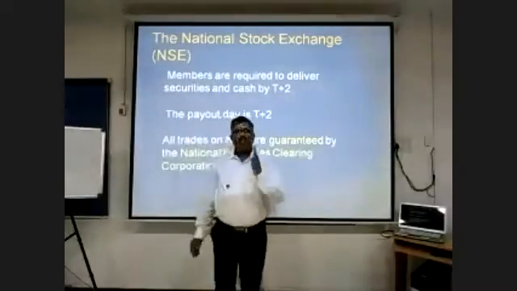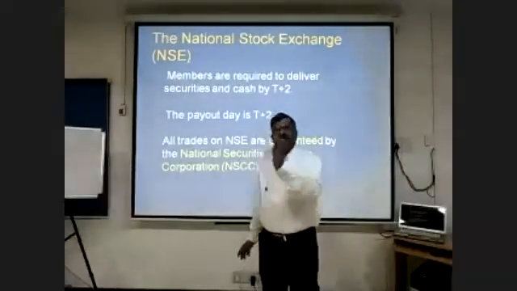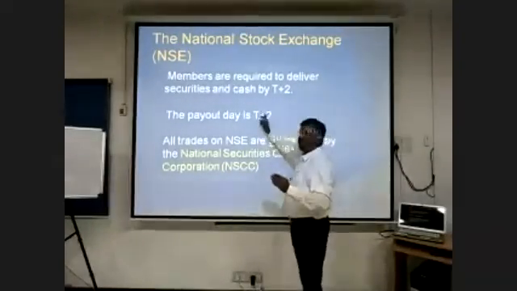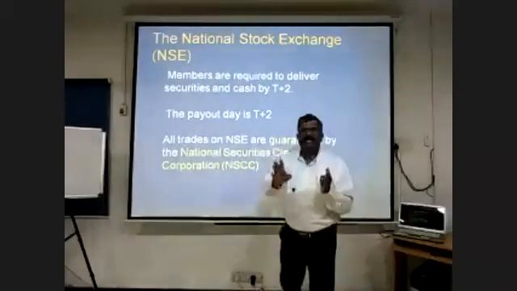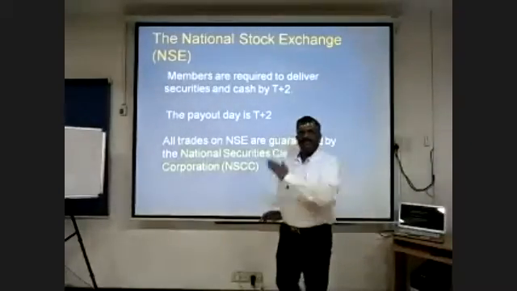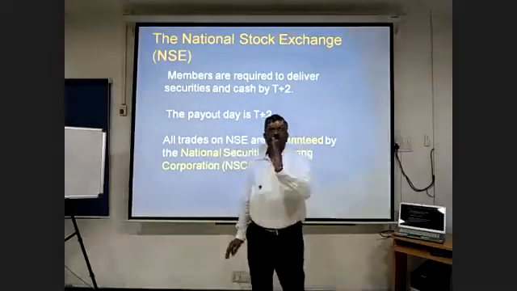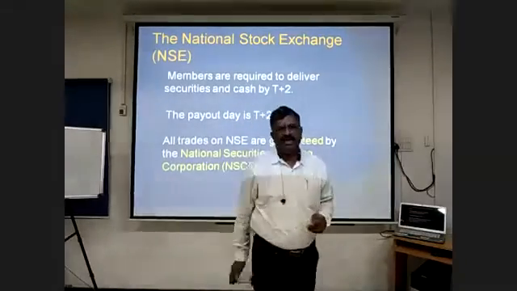That means, if the trading day is Monday, the seller has to deliver the share within 2 days, that is, before Wednesday they have to hand over. In the same way, the buyer has to remit the money within 2 days. That is called trading day plus 2 days, T+2, one of the shortest settlement cycles in the world.